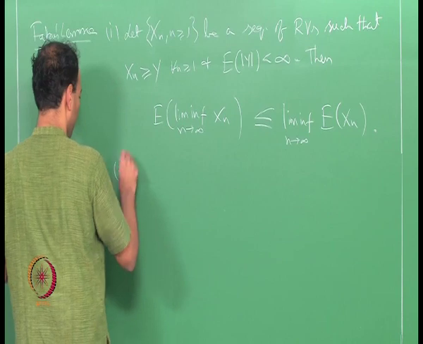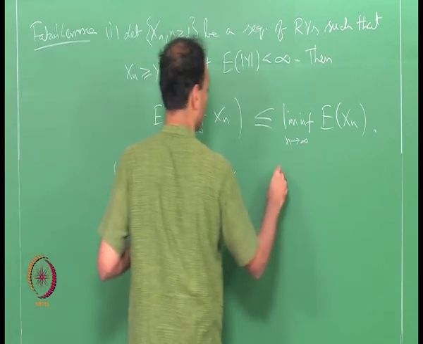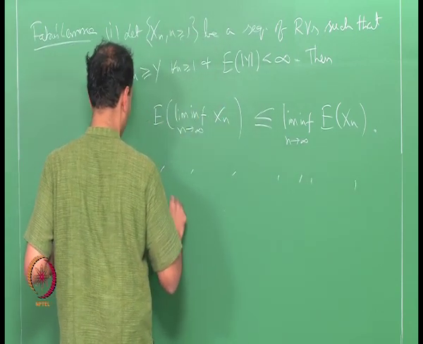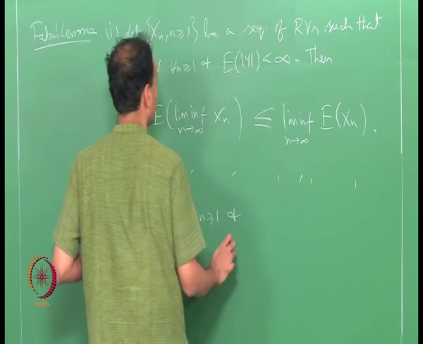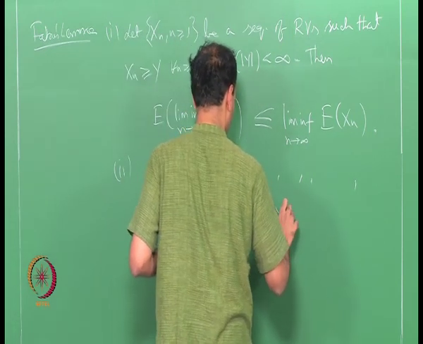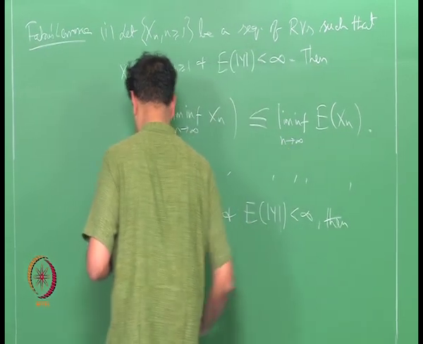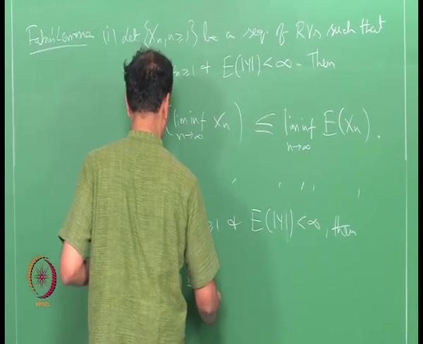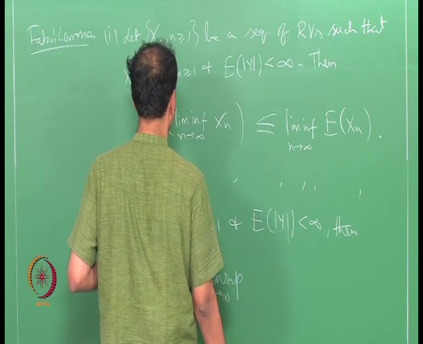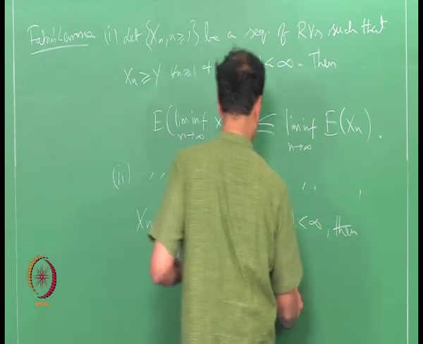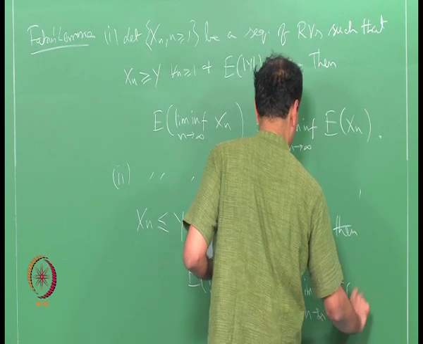Okay. And if you replace x n by minus x n, if you have x n a sequence of random variables such that x n is less than or equal to y for all n, and expectation of y is less than infinity, then the expectation of lim sup x n is greater than or equal to lim sup of the expectation of x n.